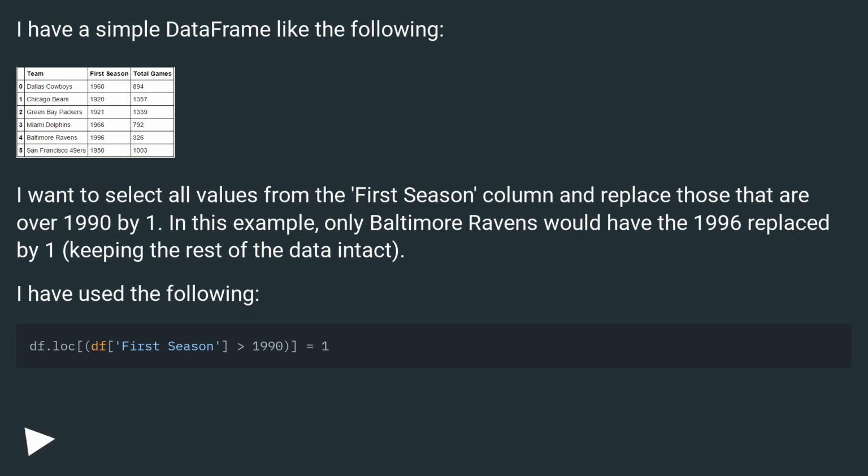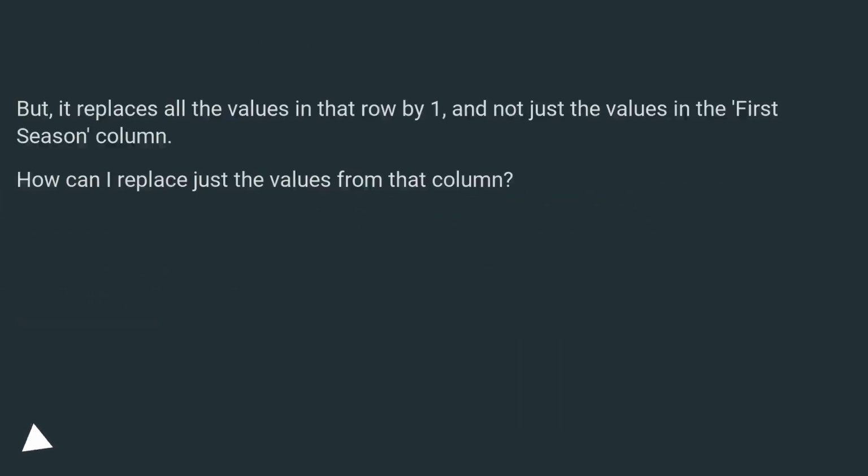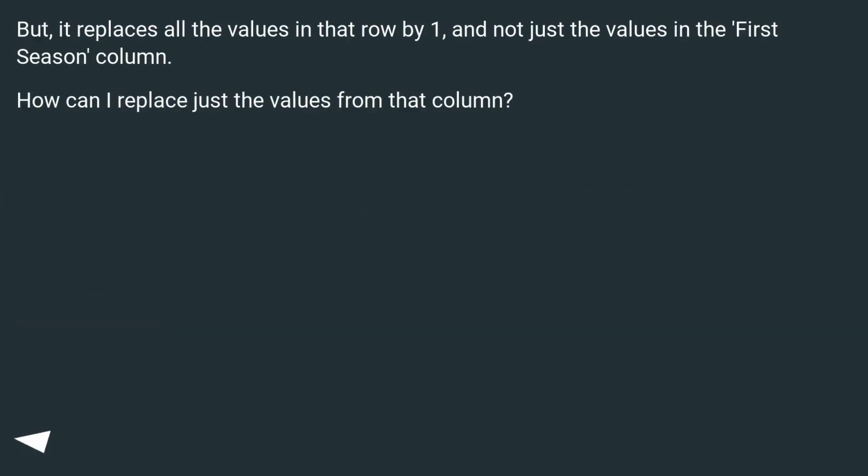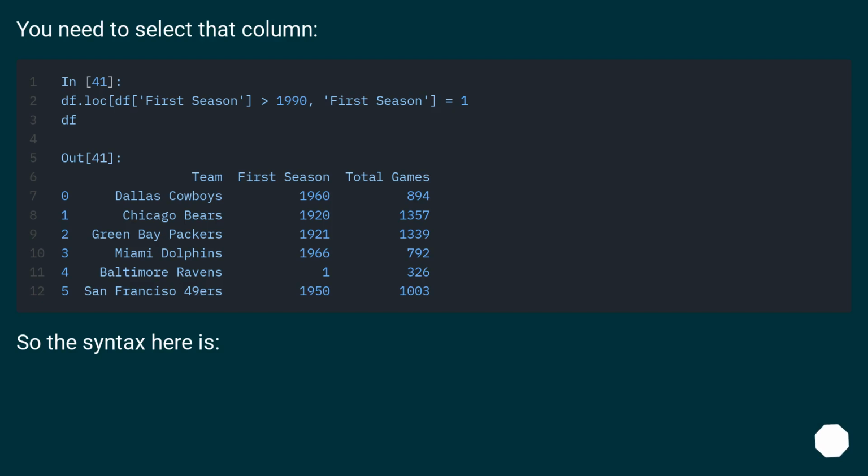I have used the following. But it replaces all the values in that row by 1, and not just the values in the first season column. How can I replace just the values from that column? You need to select that column.